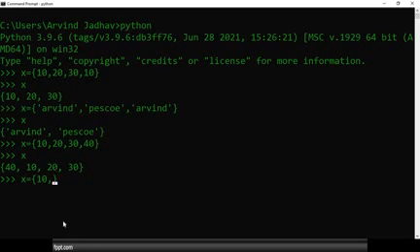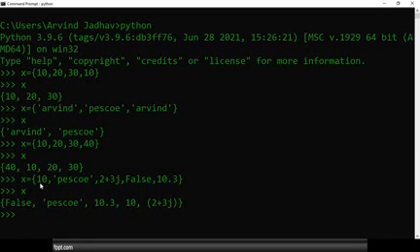So let's try some heterogeneous values. Here I am using 10. After that I will use a string. After that I will use a complex number. After that I will use a boolean value, False. After that I will use a fractional number. See, how the output looks, and after that we print. First we inserted 10, and first we get the False. Later we inserted the complex number 2 + 3j, which went to the last. Later we inserted False, and the fractional number came. Later, 10, which we inserted first, comes in the middle. So that means insertion order is not preserved.